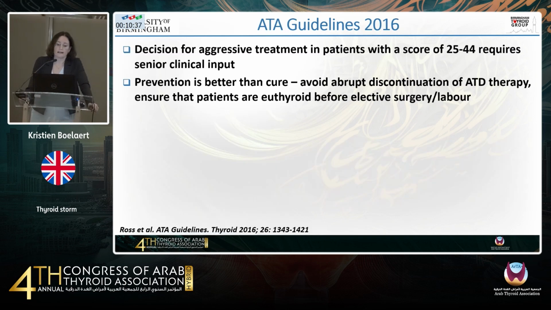So what do the ATA guidelines in 2016 tell us about hyperthyroidism? So this is one guideline that the ATA are not currently working on, as in a renewal of the hyperthyroidism one. But again, similar to myxedema coma, there is a need for aggressive treatment in patients who have a score that even approaches thyroid storm, and this requires senior clinical input, is what they say.